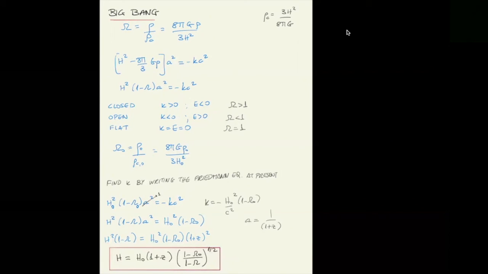And an immediate result from this equation is that as the redshift goes to infinity, then the Hubble constant also goes to infinity. That is, as the scale factor goes to 0, the rate of expansion goes to infinity. That means that if the universe had 0 size, the rate of expansion was infinity. You can think of a rate of expansion equal to infinity as similar to an explosion. So that means that if the universe had 0 size, then there was a Big Bang.